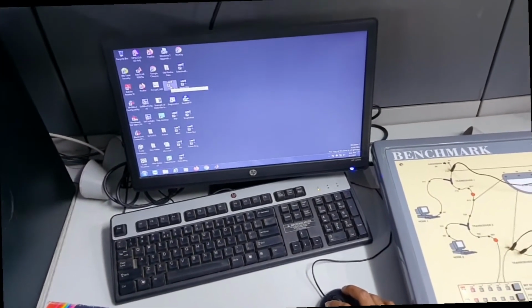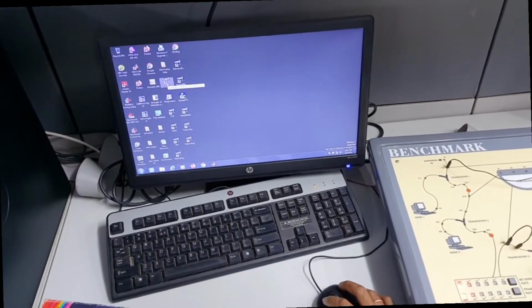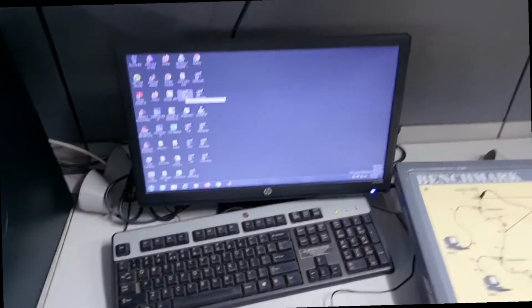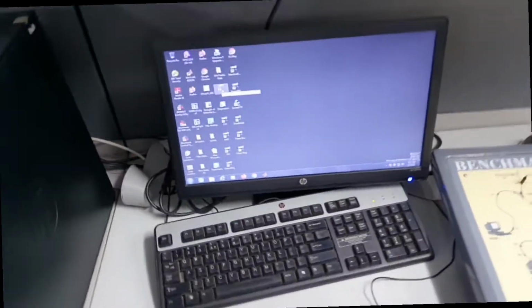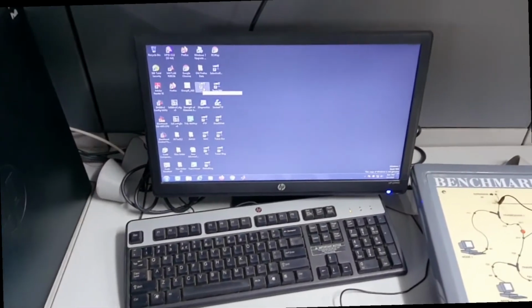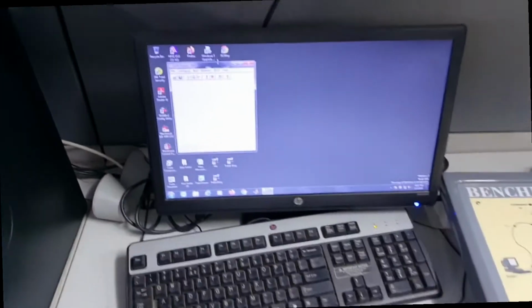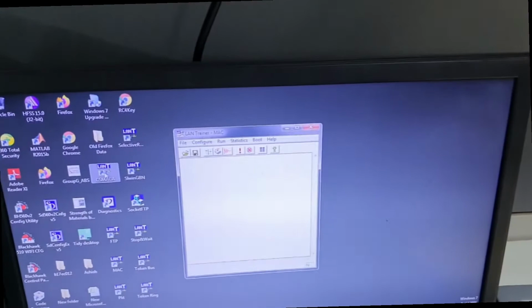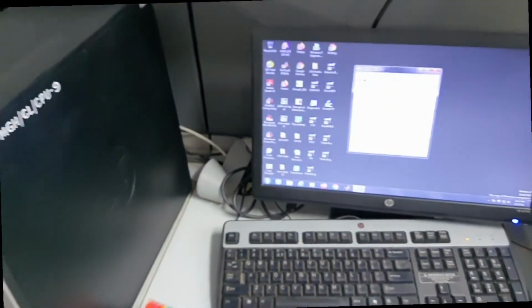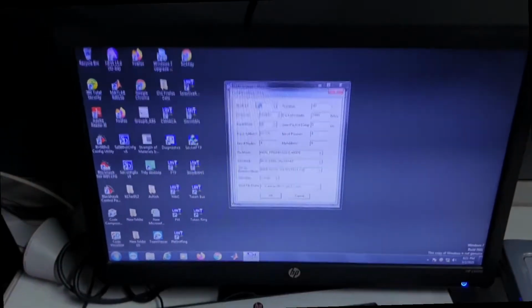Now first we have to configure the receiver. The first step is on the receiver end. This we are assuming as the receiver. Click on the CSMA-CA icon from the desktop on the PC. The CSMA-CA icon is clicked. Next, click the configuration button.